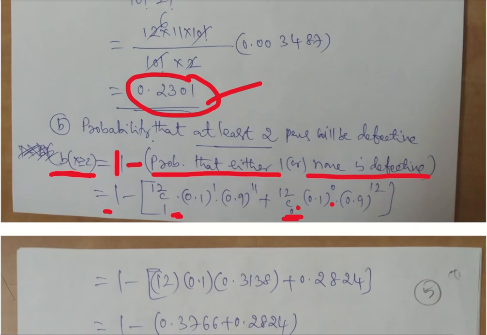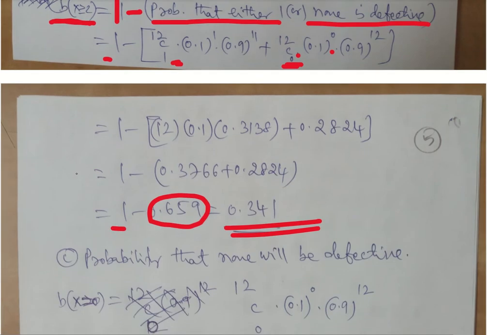That you subtract from 1 to get the actual probability. So what was required here is at least 2, which means a minimum of 2, and it can be more than 2. That's why we have written x greater than or equal to 2. Strictly speaking, we would have to calculate b of 2, b of 3, b of 4, up to b of 12, which is going to be very complicated. Instead, calculate 0 and 1 and subtract from 1, because we know the total probability is 1. It's just a logical way of applying this formula. So we get 0.341.